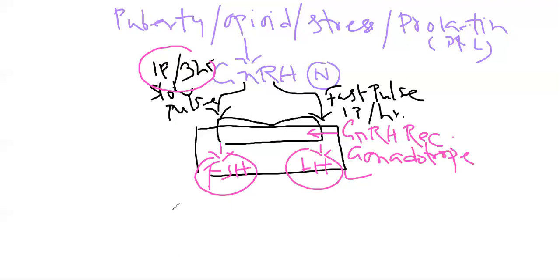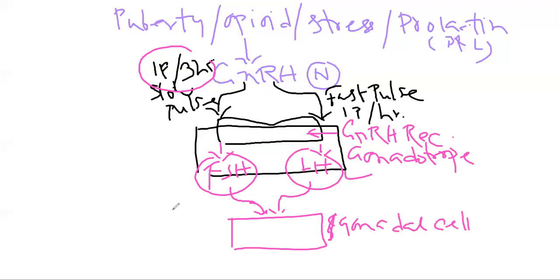And this FSH and LH ultimately will work on which site? It is the gonadal cell. They work on the gonadal cell types. So the gonadal cell will have receptors for both FSH and LH, and it is actually G stimulatory alpha action.